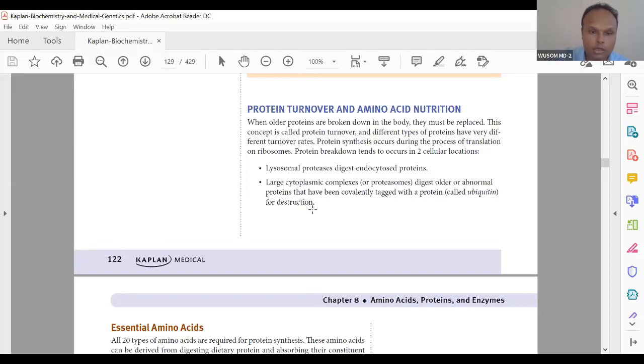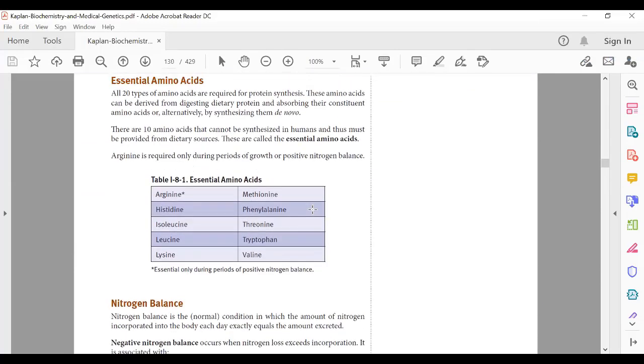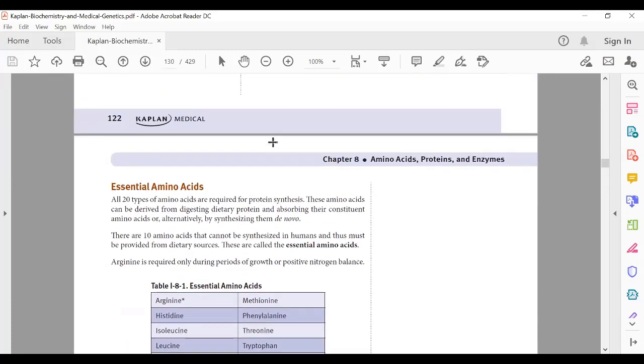Just remember the difference. So we have done this essential amino acid. I didn't get that point for the folding and the other one.